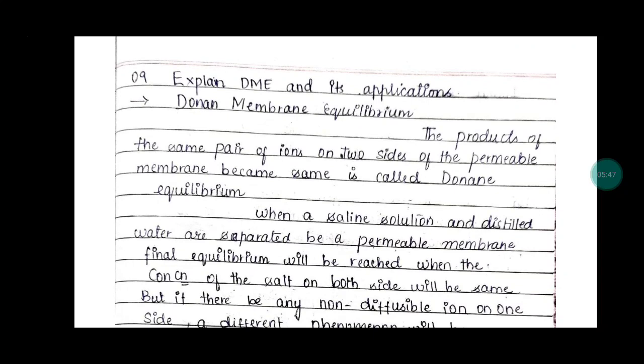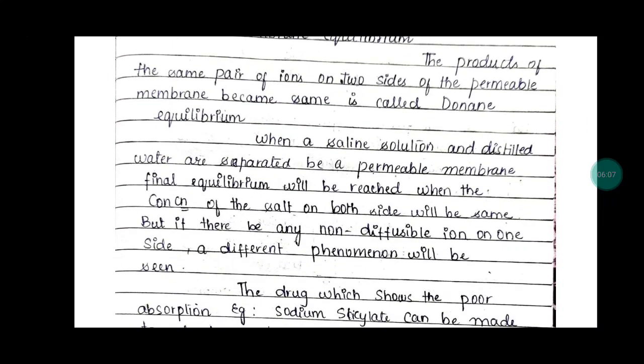We will see, explain DME and its applications. DME stands for Donnan membrane equilibrium or Donnan membrane effect. When the product of the concentrations of the same pair of ions on the two sides of a permeable membrane becomes the same, it is called Donnan membrane equilibrium. When a saline solution and distilled water are separated by a permeable membrane, the final equilibrium will be reached when the concentration of the salt on both sides is the same. But if there is any non-diffusible ion on one side, a different phenomenon will occur.